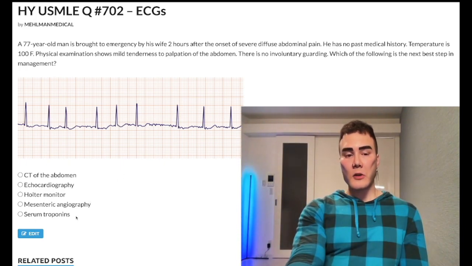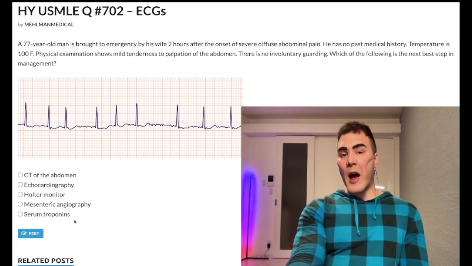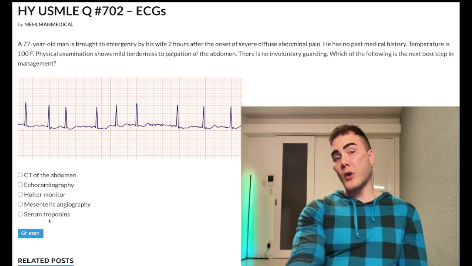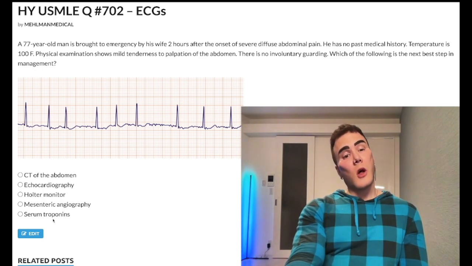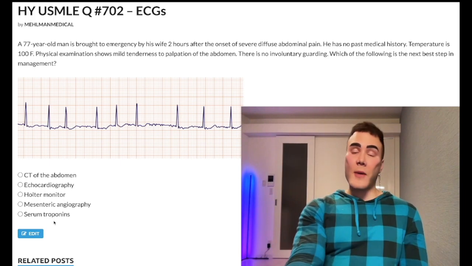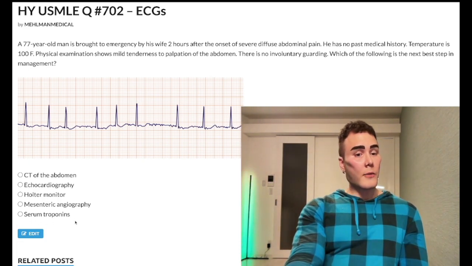Real quick, serum troponin's wrong answer. It's clearly not an MI here. Students not really sure, they're just going to choose this answer. Actually, not even a high yield answer on USMLE. Okay, clearly, if someone has an MI, you give dual antiplatelet therapy. You're going to give aspirin first, then clopidogrel. You will get their troponins. Yes, I have seen this on 2CK. You'll also do this for suspected myocardial contusion. If you have an MVA, motor vehicle accident, and there's bruising or pain over the sternum, you want to monitor for potential arrhythmia and get serum troponins. Wrong answer.